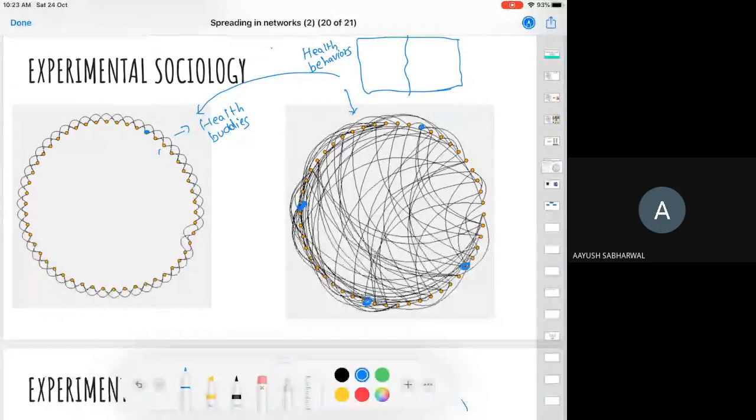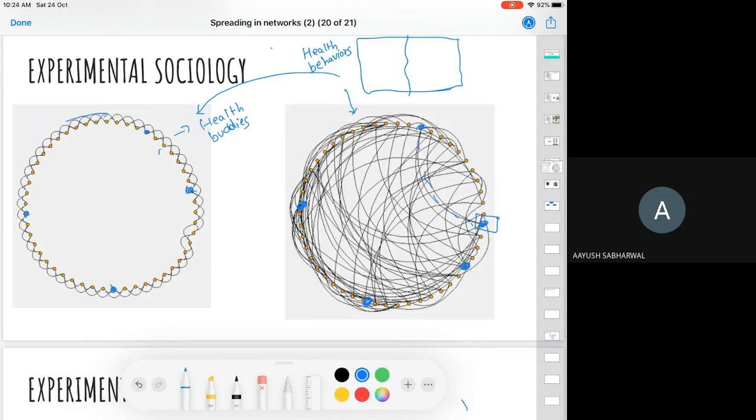But now, since there is no clustering, this person is a friend with this person over here. But for this person to adopt a certain information, just one of his friends adopting is not sufficient. He needs many of his friends to adopt the same information. Even in the case of this clustered network, if you infect people on, let's say, 4 different sides of this circle, even then the adoption is not going to spread. So most people will adopt it.